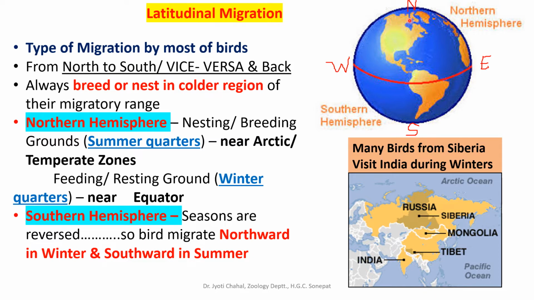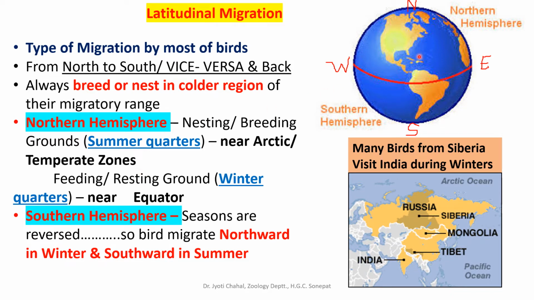So this will be generally the area which is towards this northern pole in northern hemisphere, that will be termed as the breeding or nesting range of the bird, and it will be opposite in the case of southern hemisphere. So here is Antarctic towards the south. So here the temperature will be very much lower, and this will be the colder region. So in southern hemisphere, this region will be termed as the nesting or breeding range of the bird. Okay, so movement in two hemispheres will be opposite. It will be clear by the following example. Further, I'm telling you about this.